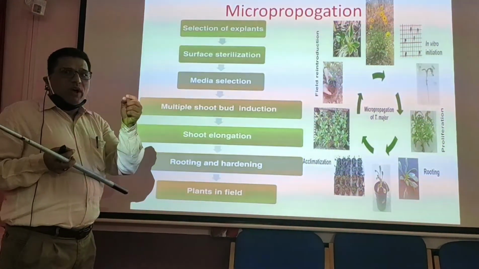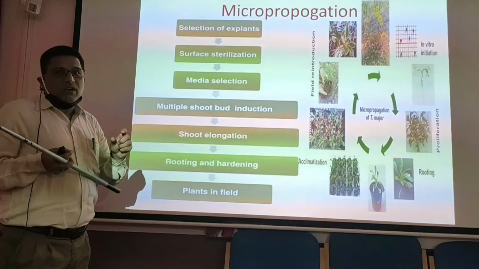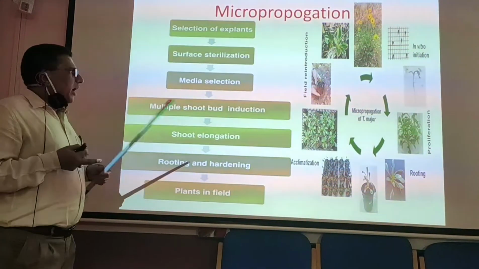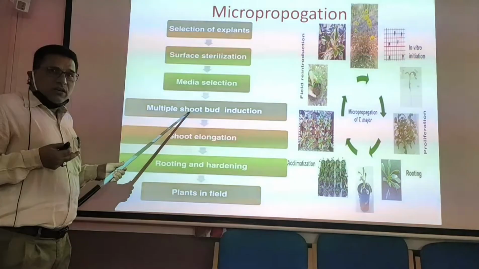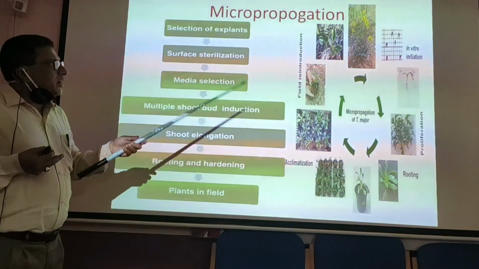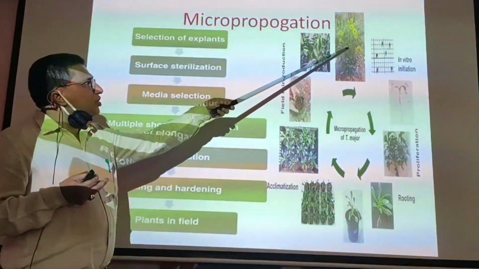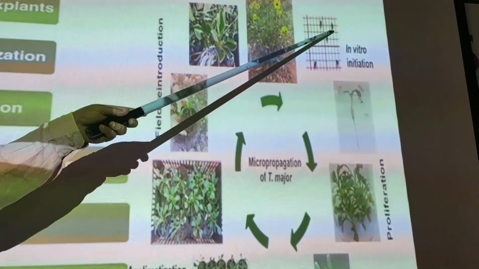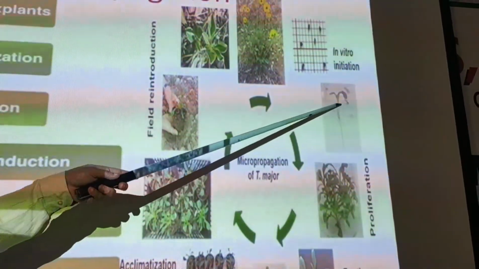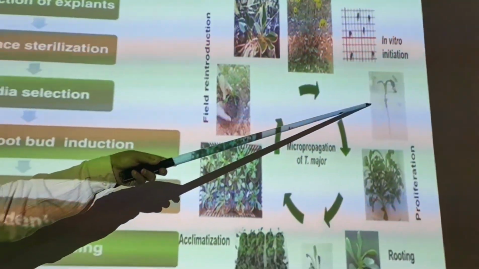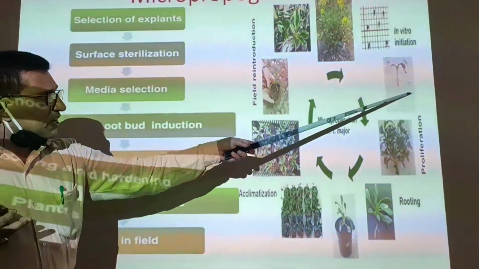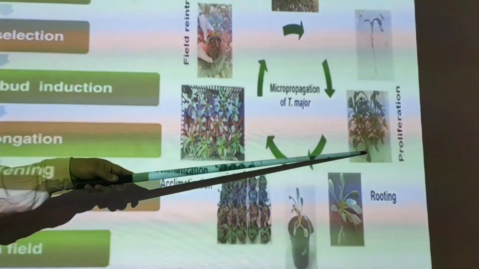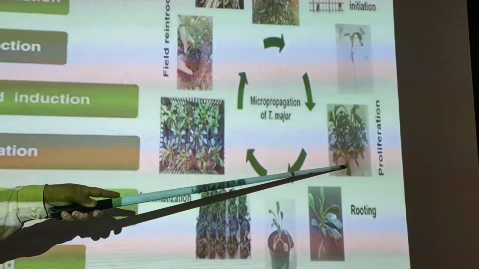For example, I took only one internode. I have not taken the entire plant over here. I have taken a piece of plant, and from that piece of plant, we have further multiplied those pieces, and we have used multiple shoot organization so that a good number of plants are obtained. Here I have shown the scheme. This is the stock plant where a piece of internode is taken, and we subject this piece of internode to surface sterilization, and after that it will be cut into 100 pieces, and when all those 100 pieces proliferate, they grow into a number of plants.